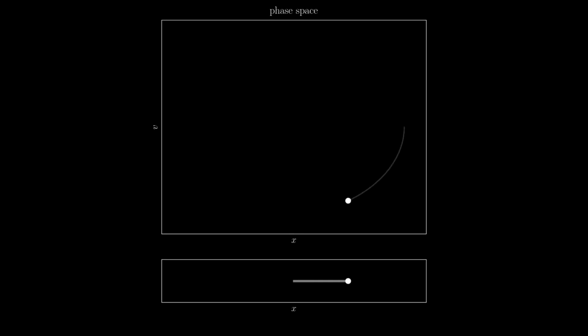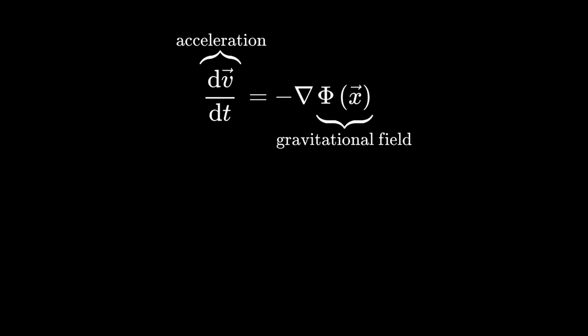The first concept that I would like to introduce is phase space. Phase space refers to both the position and the velocity of a particle. We can combine these two different coordinates into one coordinate, which we call the phase space position. Here, we're going to call positions x and velocities v. The path that a particle takes through phase space is determined by the dynamics of the system.